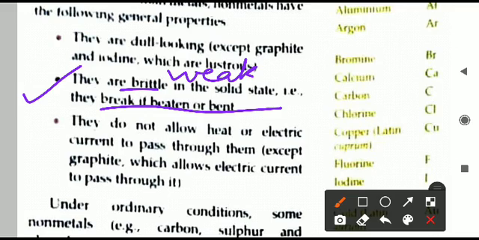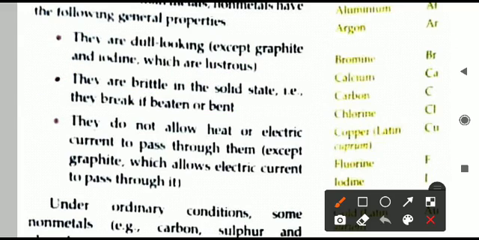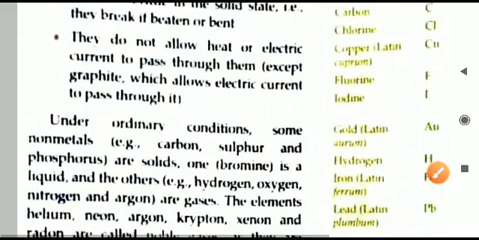Irrespective of that thing, here something new is there. If you are beating the non-metal now, it will break easily. It will not convert into sheets, because the non-metals are brittle in the solid state, and if you are bending them, if you are beating them, they will easily break because of being brittle.